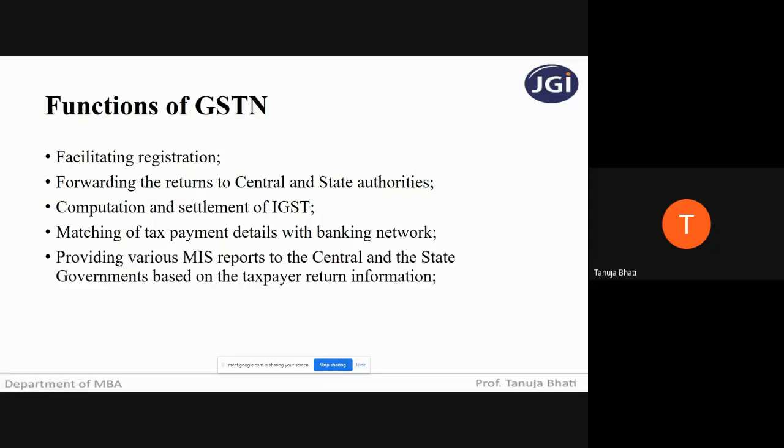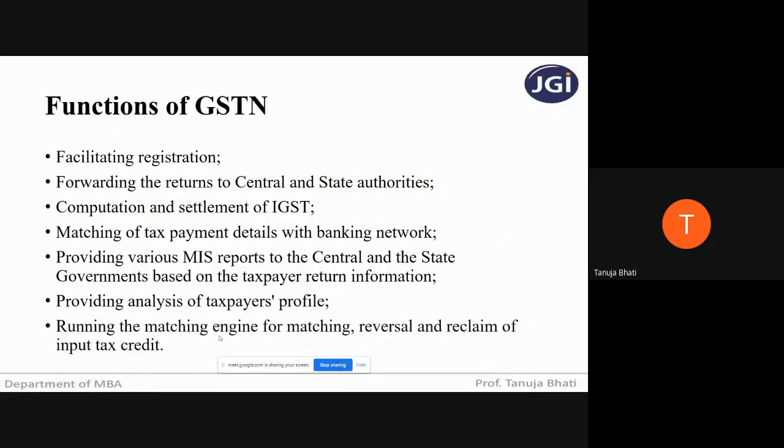Then it provides various MIS reports to the central and state government based on taxpayers' return information. As I already told you in my previous lecture, GSTN is very transparent. None of the information of any supplier or vendor can be hidden. So it provides a detailed MIS report to the central and state government based on the returns that you are filing. It provides analysis of taxpayers' profile. As I just told you, if you know the GSTN number of any particular vendor, you can search his entire business information by just visiting this site.